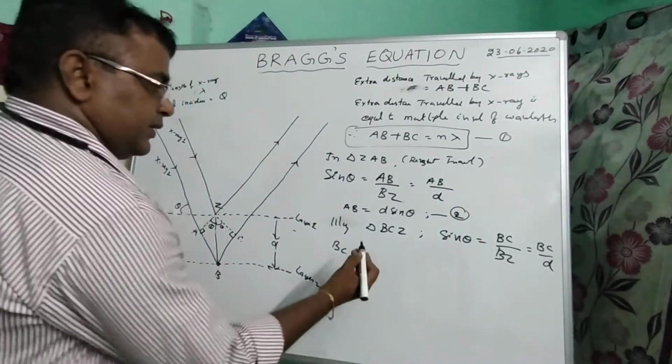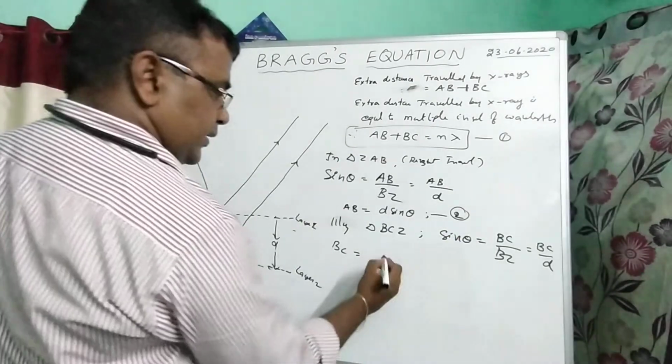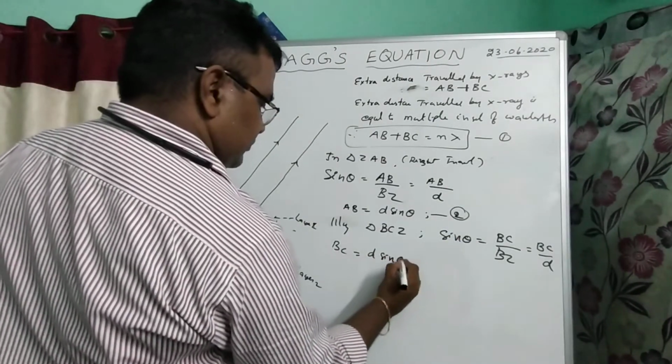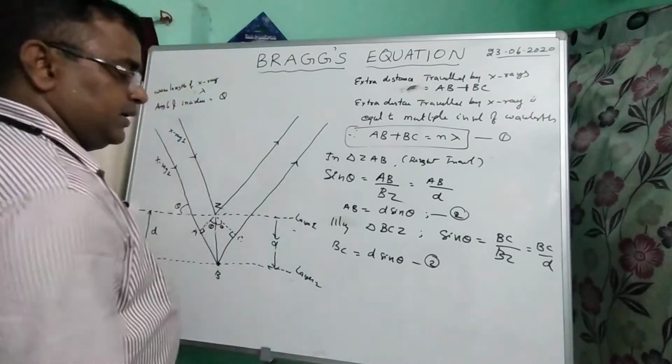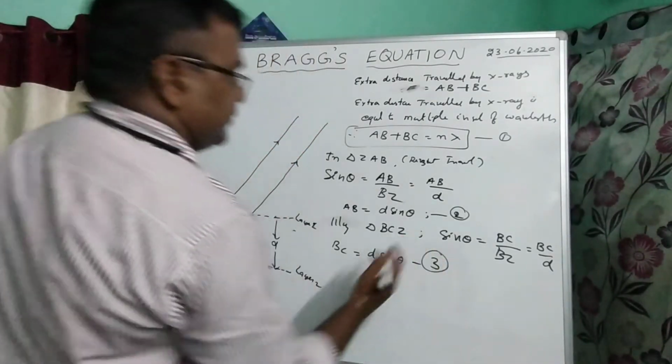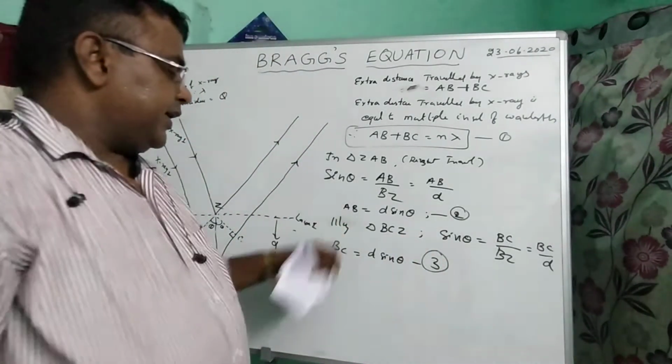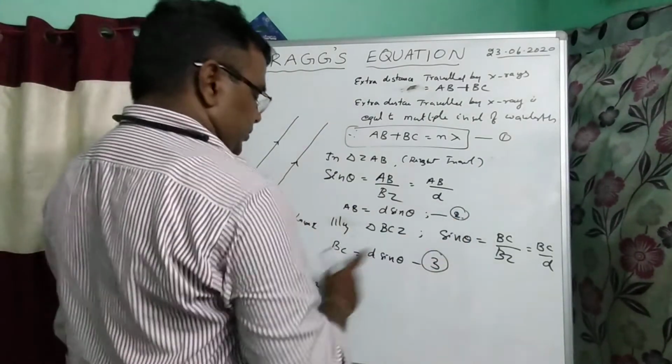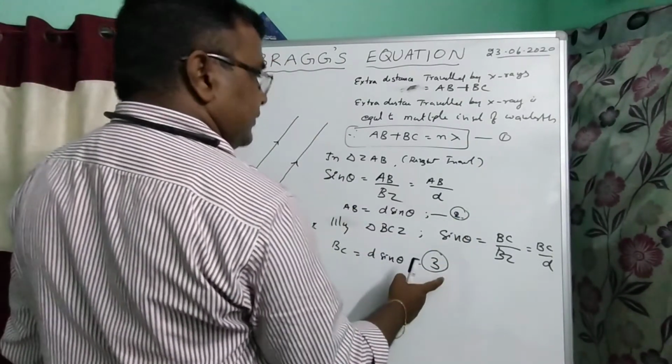Equation 2: AB is equal to D sin theta. Equation 3: BC is equal to D sin theta.